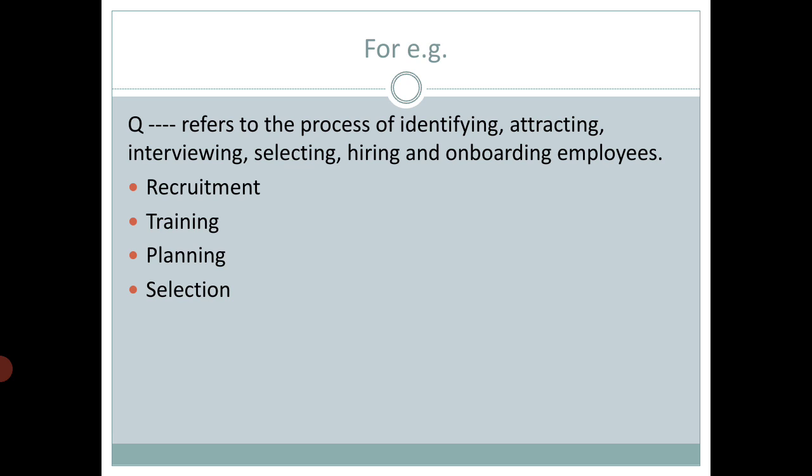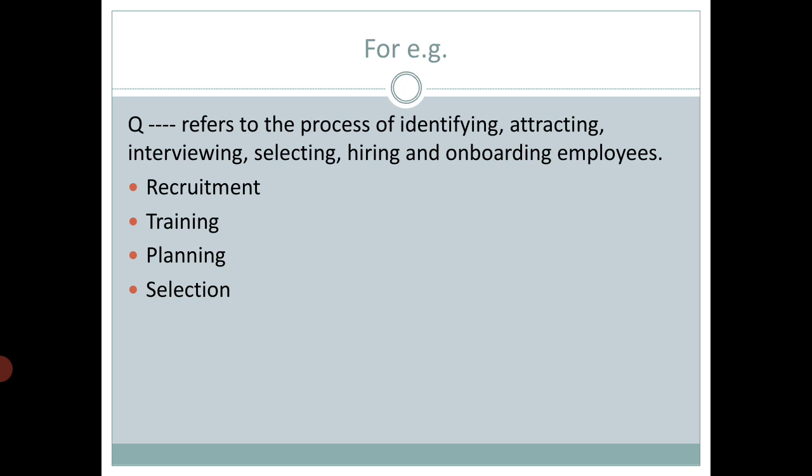Then it is training. What do you do in training? Training is just upgradation and modification of the skills of the employees, so that they completely match the organization. Then what is planning? Planning is deciding in advance what is to be done in the future course of action, right?